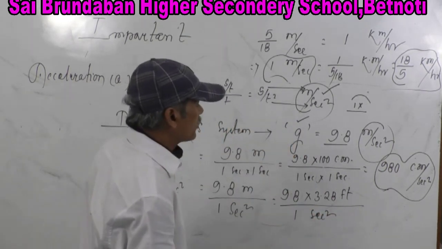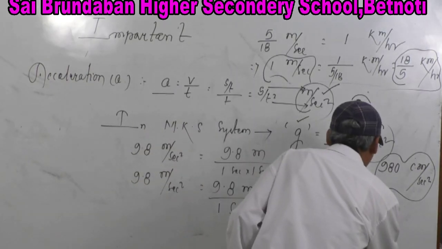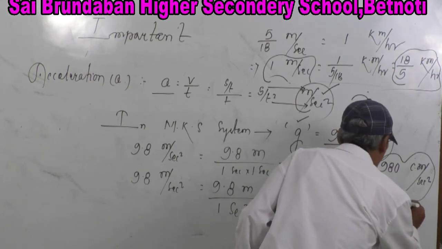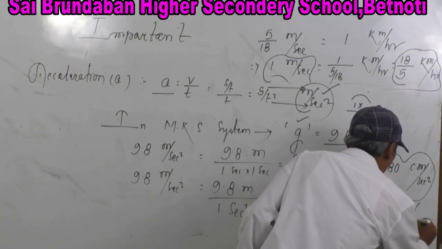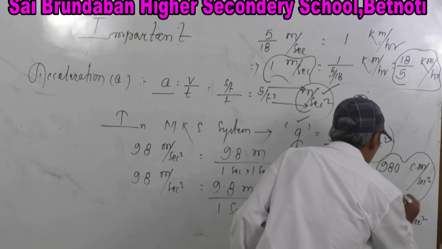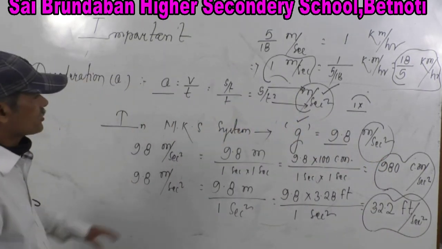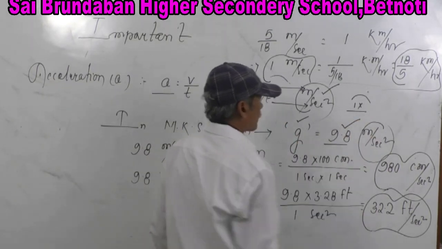So how much value will it be? 32.2 feet per second square. So this is the value of g in the MKS system.